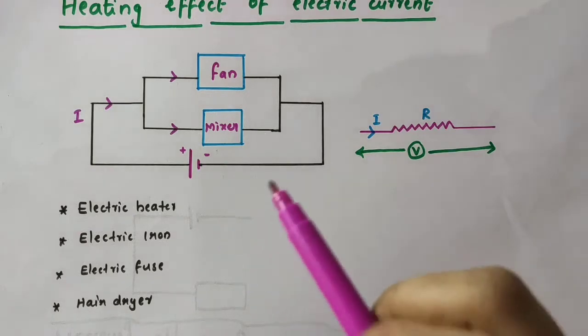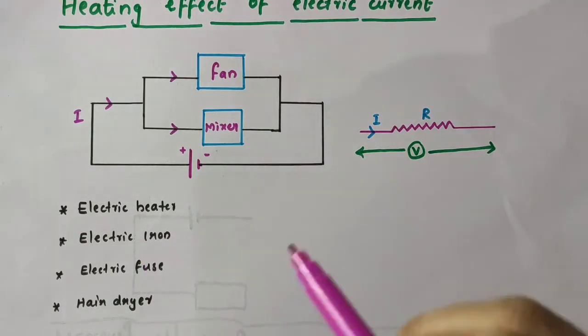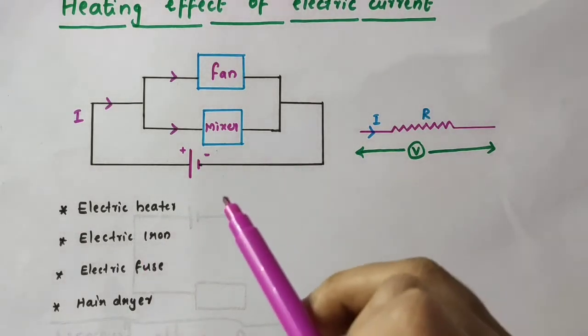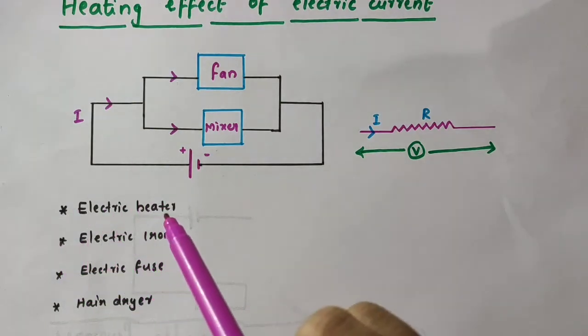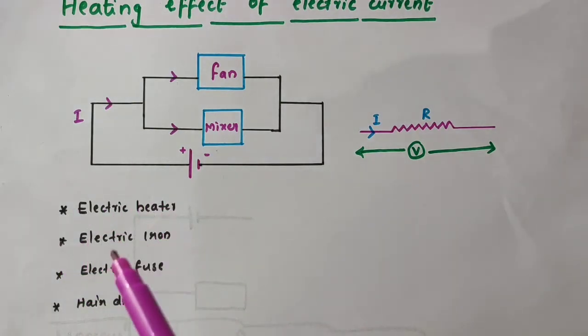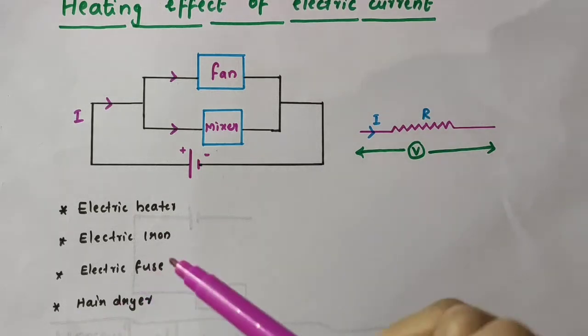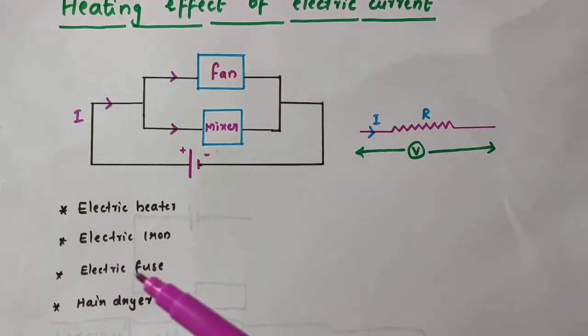The heating effect of electric current is widely used in our day-to-day life. This effect can be utilized in devices such as electric heater, electric iron box, electric fuse, hair dryer, etc. We will discuss how this heating effect of electric current is utilized in such electrical devices in the next video.